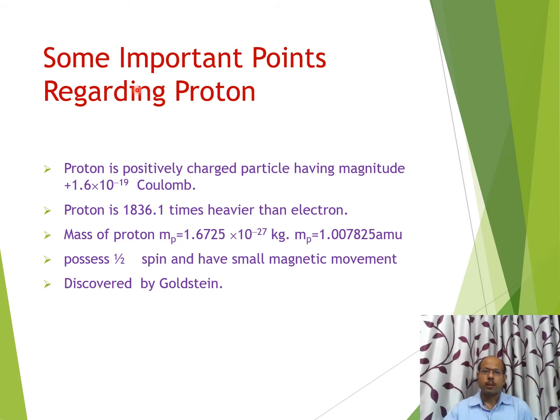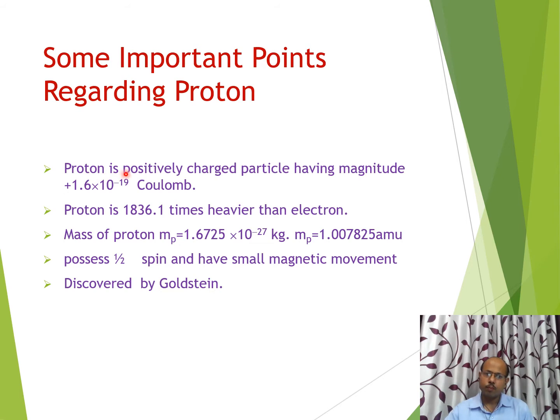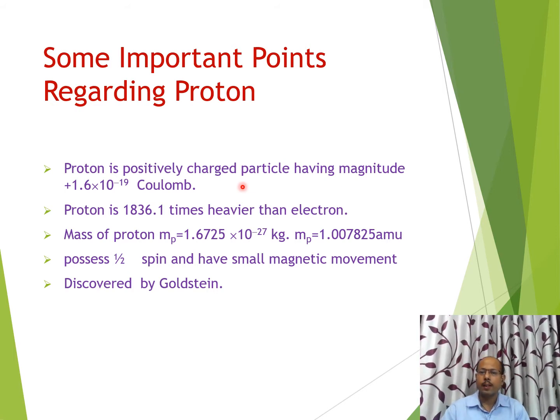Now some points related to the proton. Proton and neutron are combinedly known as nucleons. These are elementary particles. Proton is positively charged, and the magnitude of its charge is 1.6 into 10 to the power minus 19 coulomb. It has the same charge magnitude as the electron, but the charge of the electron is negative.